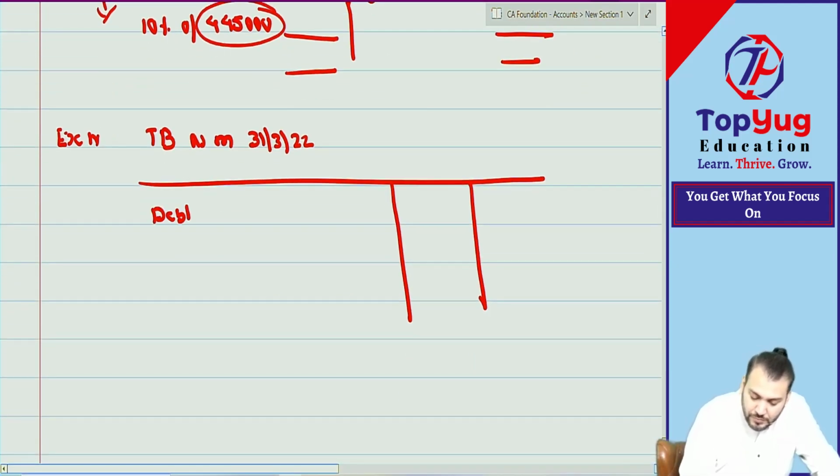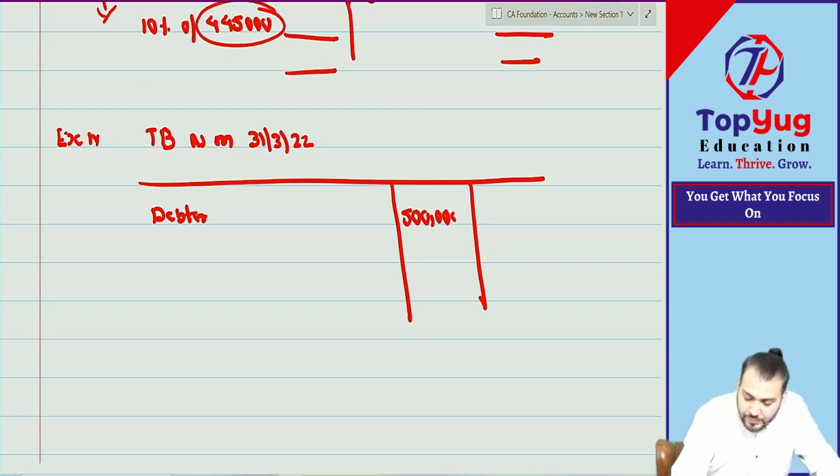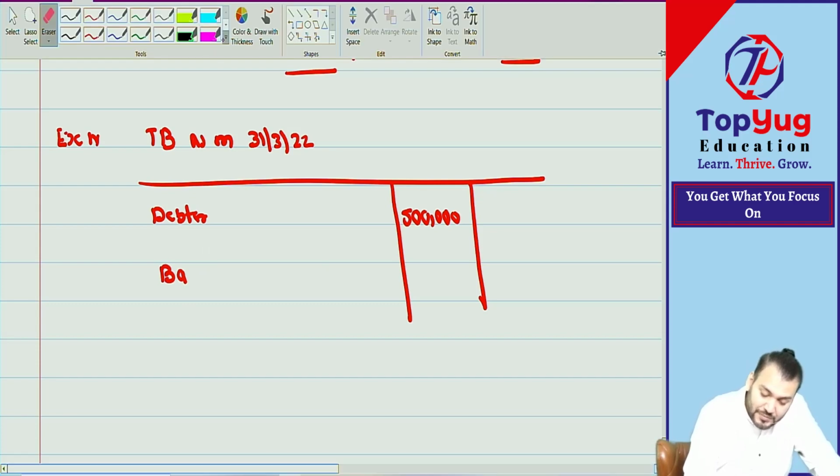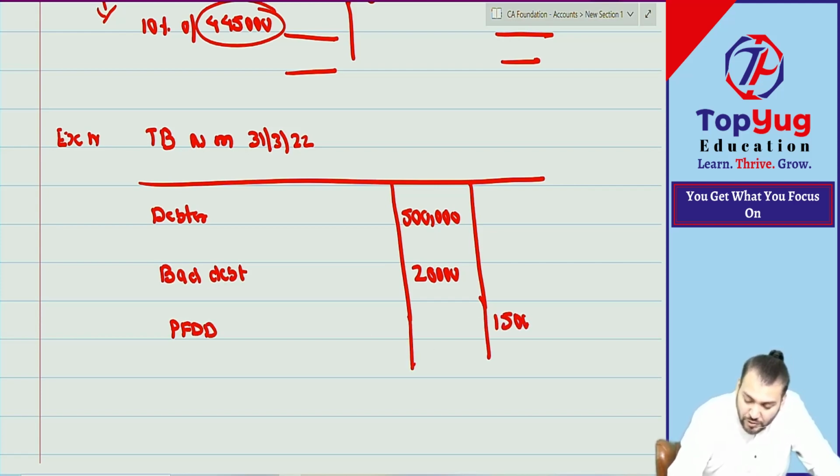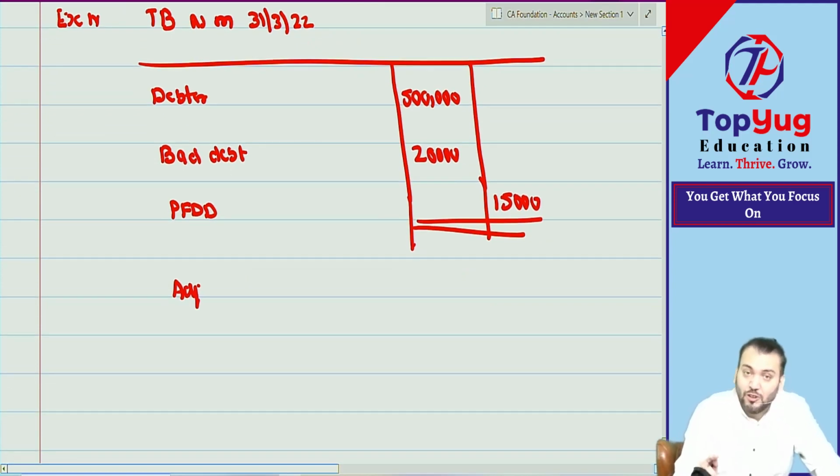Trial balance as on 31st March 2022. Let's see how many of you are able to do it on your own. Debtor 5 lakh. Now I am giving bad debt. Oh, acha. Bad debt where? In the trial balance. Bad debt is coming in the trial balance, 20,000, and I have given provision for doubtful debt 15,000, and then I will give one adjustment. Can I say if bad debt is coming in the trial balance, it means already adjusted?